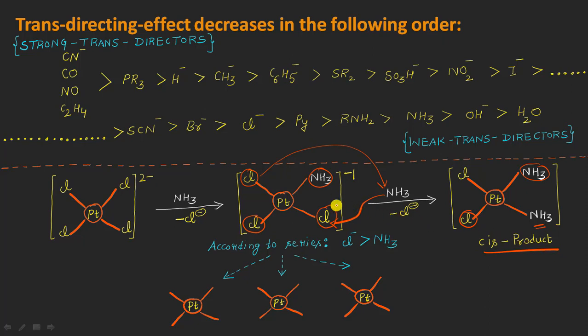And even if we are considering this chloride ion, the ammonia will be occupying this position here. I mean, ammonia will now come at this position. It will result in the formation of a similar kind of product, and that will be this cis product here, right? So in this way, we can complete such kinds of reactions in which the square planar complexes of platinum undergo nucleophilic substitutions. We just have to keep in mind this order regarding the trans directing abilities,